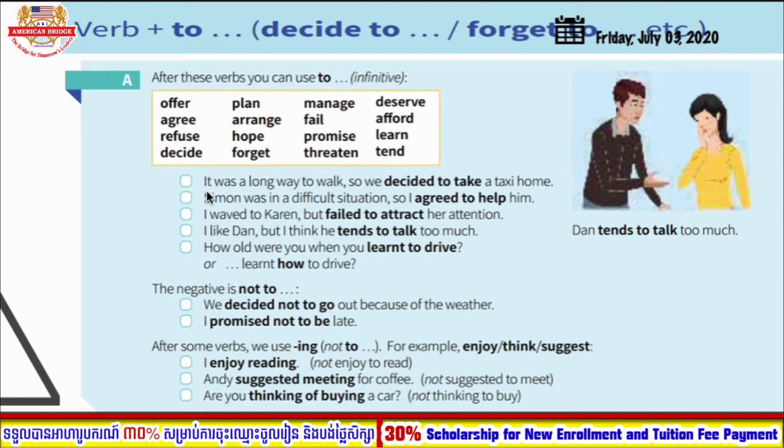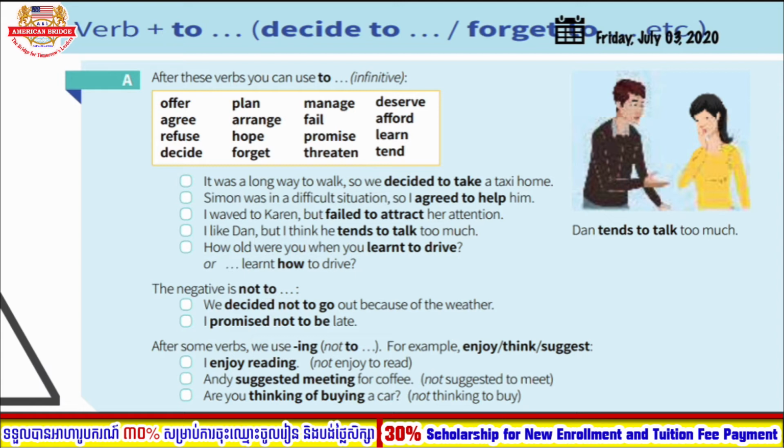So let's look at the example. It was a long way to walk, so we decided to take a taxi. Simon was in a difficult situation, so I agreed to help him. As you can see, all these examples use the verb in the box, followed by the to infinitive.